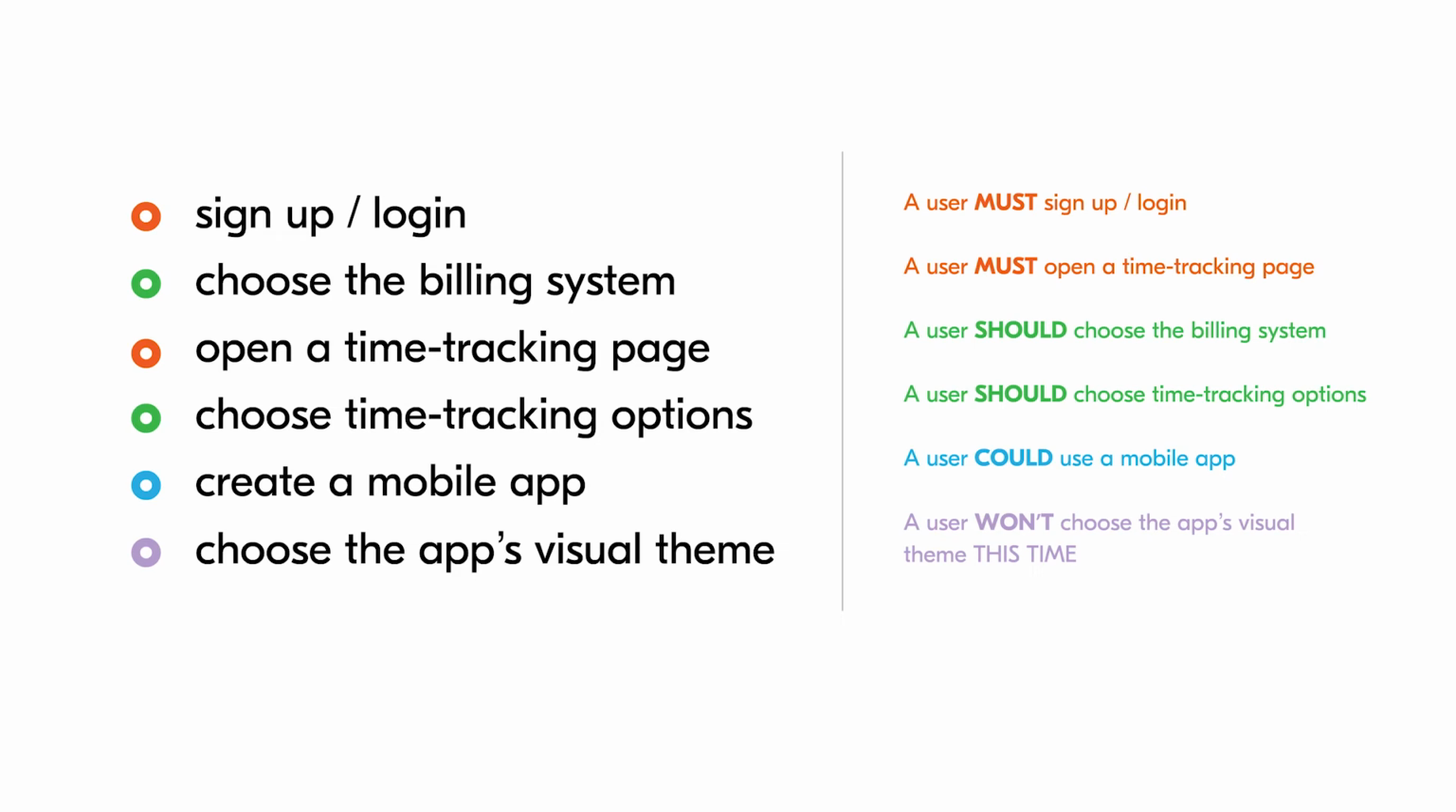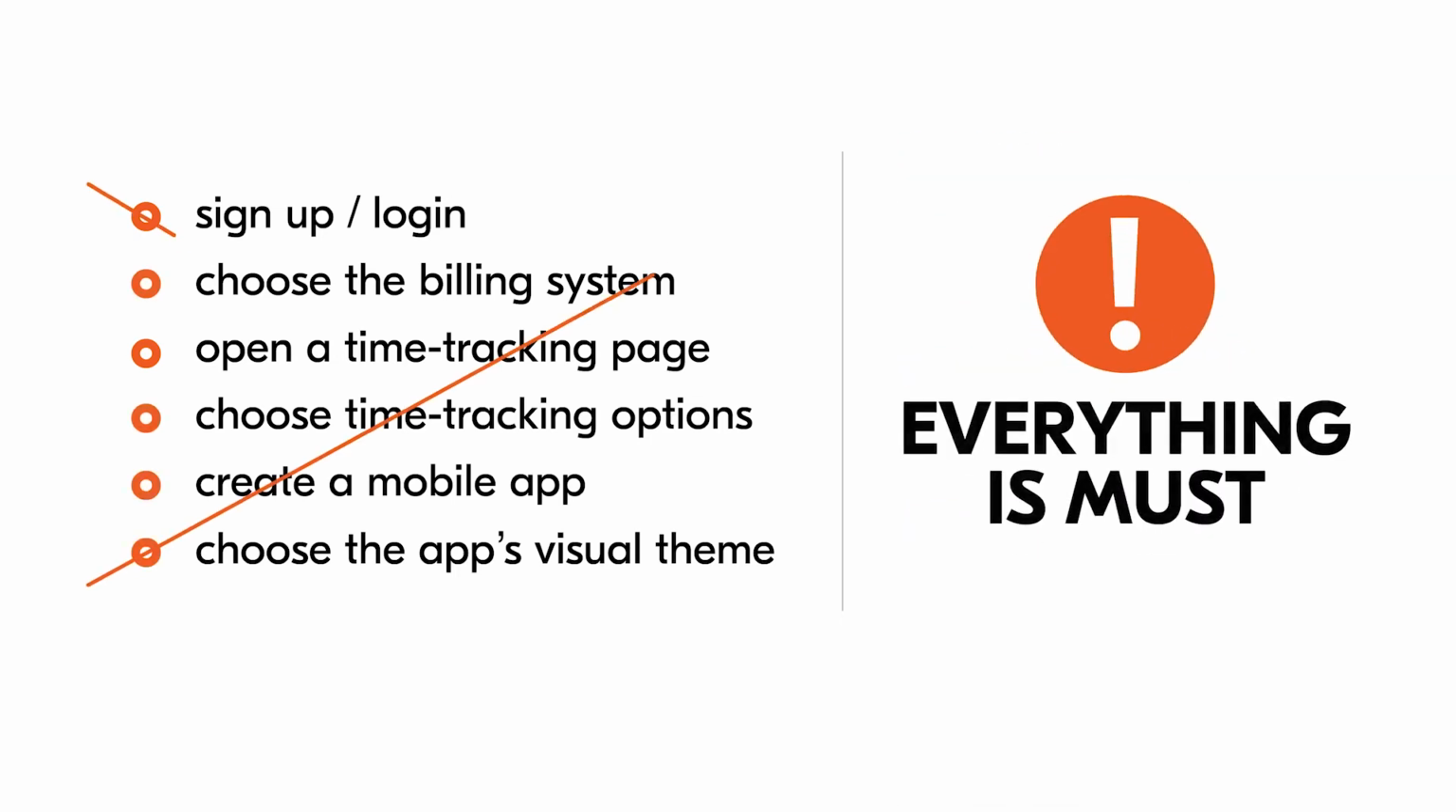The most difficult thing about prioritization is to be icily intelligent and focus on the essential tasks to be done. Otherwise, you can get into the everything-is-a-must trap, when any important feature turns into a must-have. Check out our video What is MVP for more details.